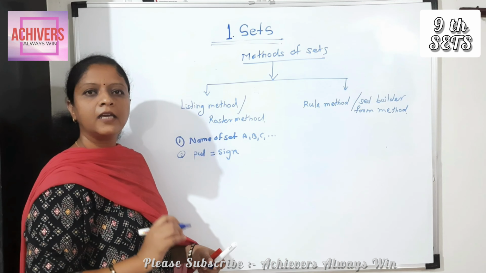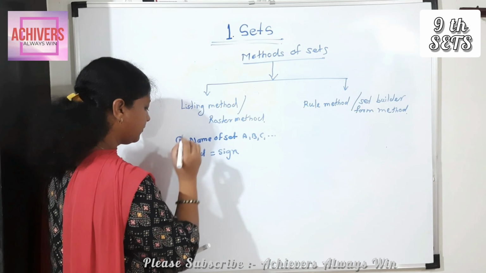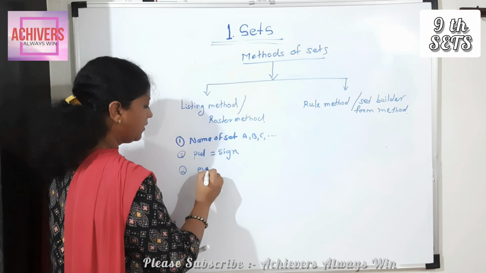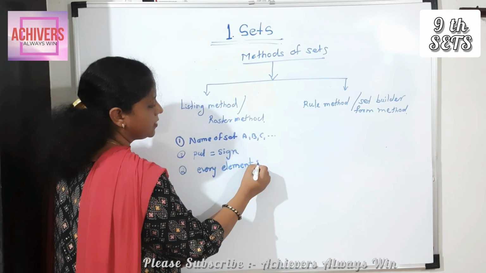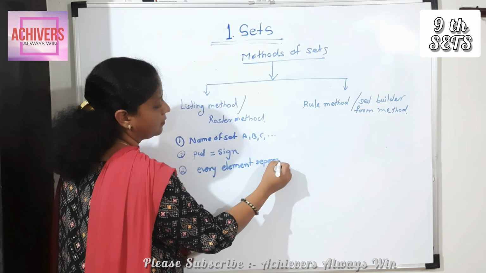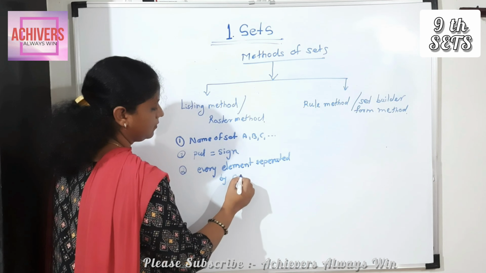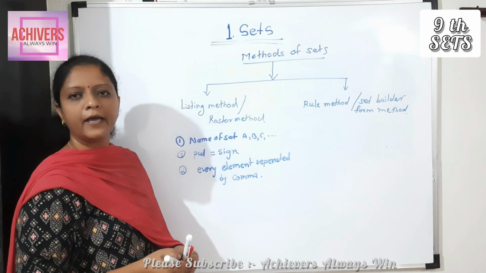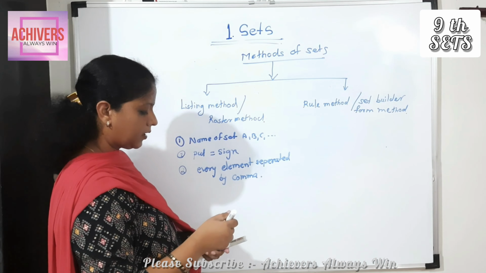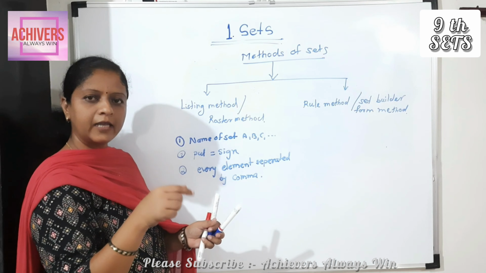Then third point, every element separated by comma. Every element separated by comma, and if we complete the set, we close with curly bracket.